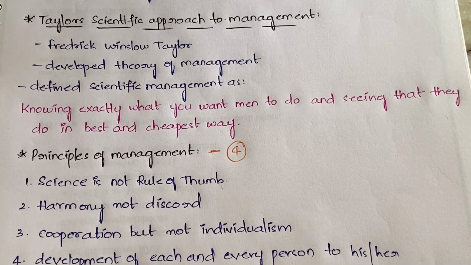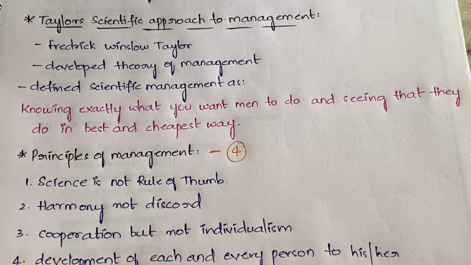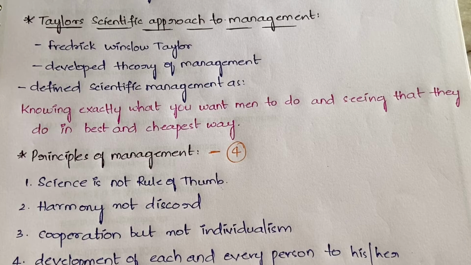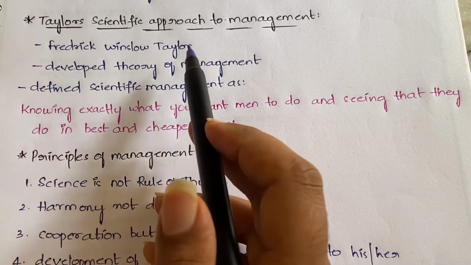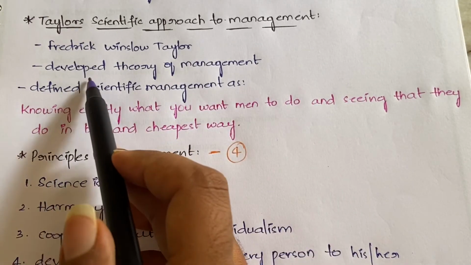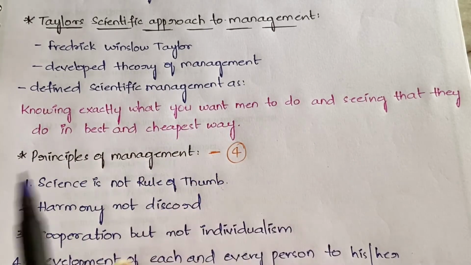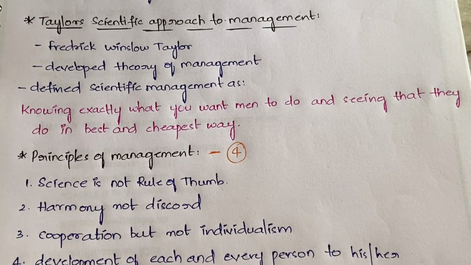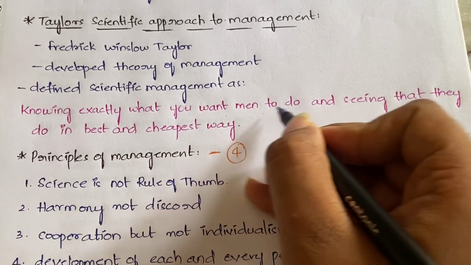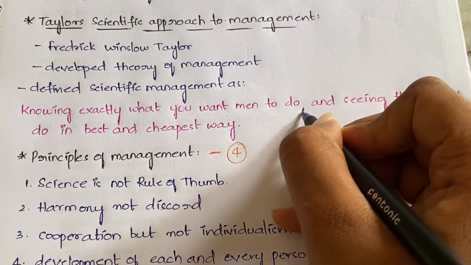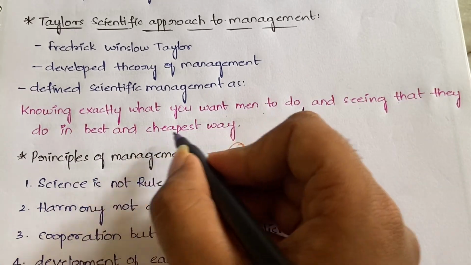First, let's understand Taylor's scientific approach to management. His full name is Frederick Winslow Taylor, and he is the person who developed the theory of management. He defined scientific management as knowing exactly what you want men to do, and seeing that they do it in the best and cheapest way.